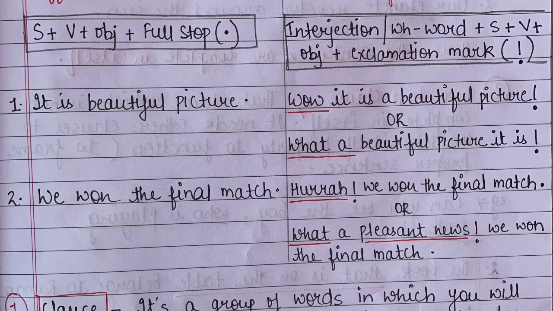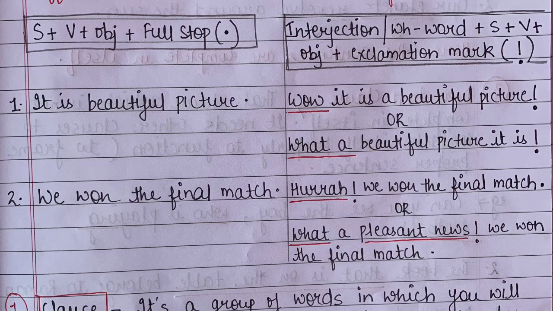So students, in my previous video also I told you that we can easily change an affirmative sentence into exclamatory by simply either using interjections like wow, alas, oh no, or we can use what and how to change my sentence. Okay, so keep doing your grammar exercises so that the content is clear to you all. Now this was the last transformation. Apart from this, we have something else in this chapter, and that is the most important thing. So now we will try to understand those things.